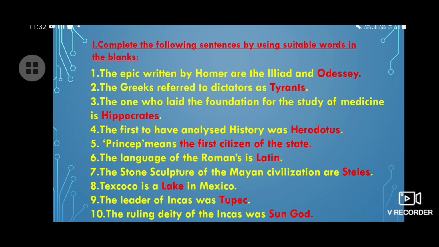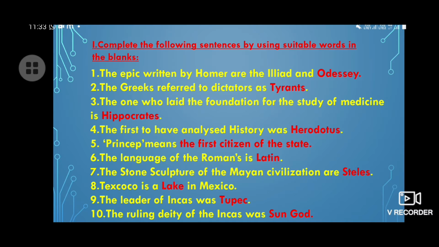Now move on to the third one. The one who laid the foundation for the study of medicine is dash. Your answer is Hippocrates. Question number 4. The first to have analyzed history was dash. Your answer is Herodotus.